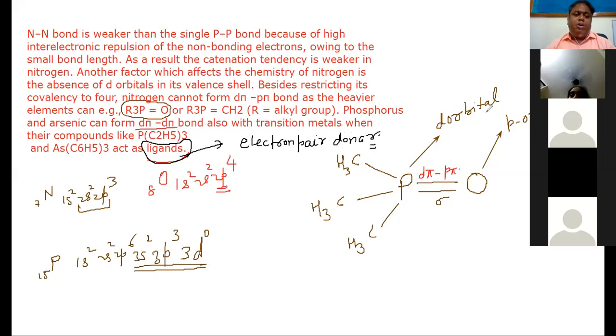Now from where is this electron pair coming? This electron pair is coming from this 2s2 inert pair. It is inert because it is completely paired up. It does not prefer to take part in bond formation. Same is the case with 3s2. It also does not prefer to take part in bond formation. So they form lone pairs. They have lone pairs.